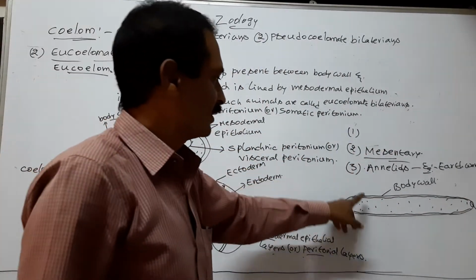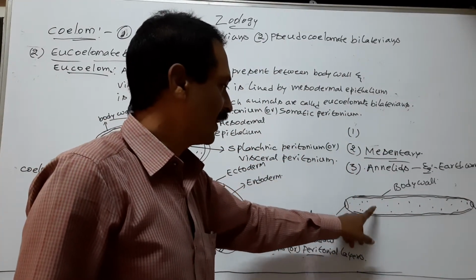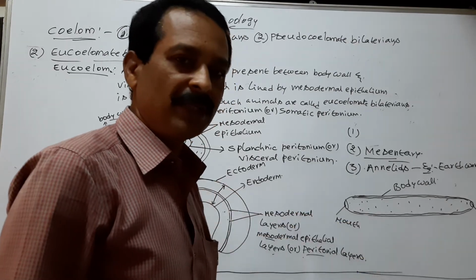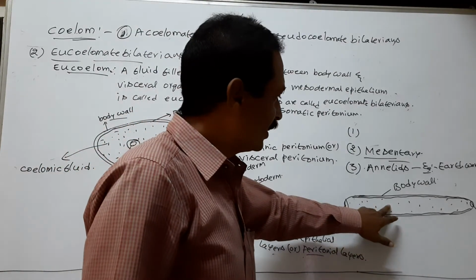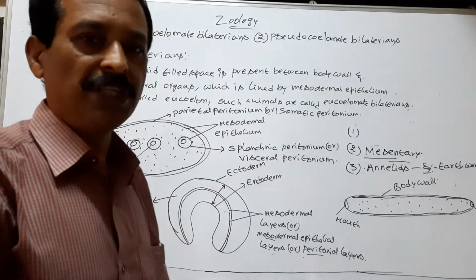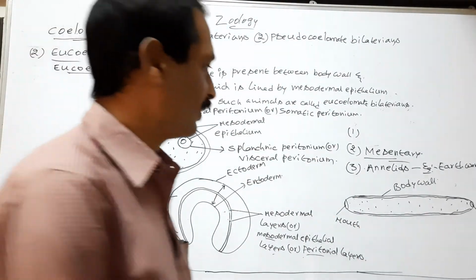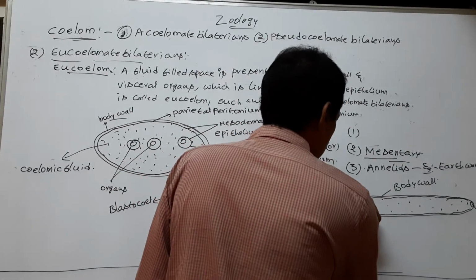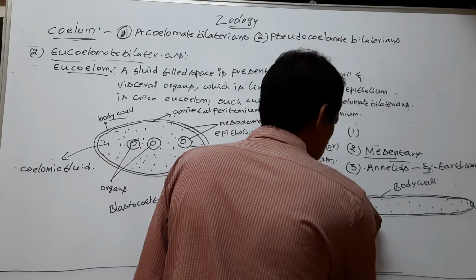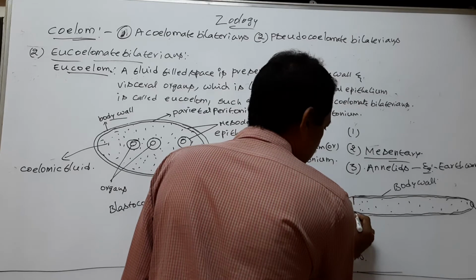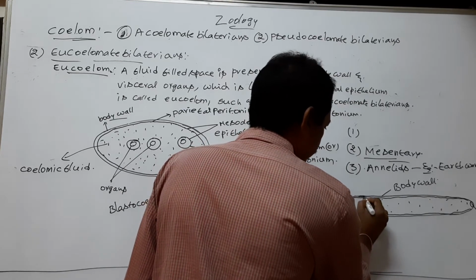In the annelids, the dorsal mesentery and the ventral mesentery divide the fluid-filled coelom into compartments or chambers.